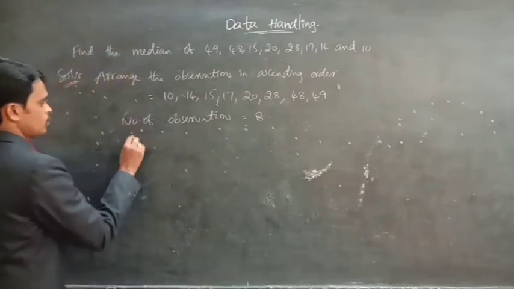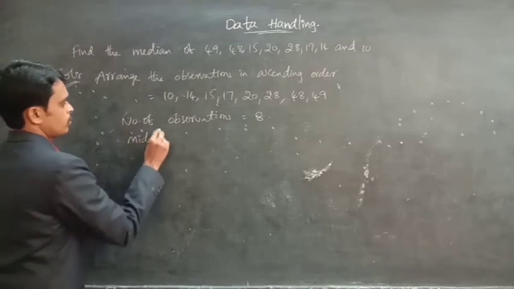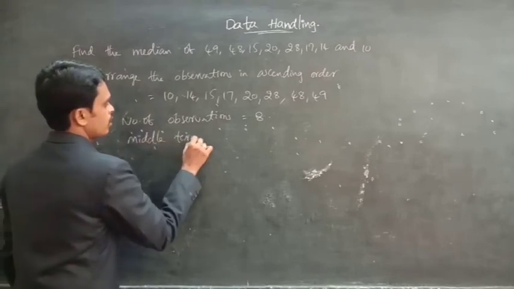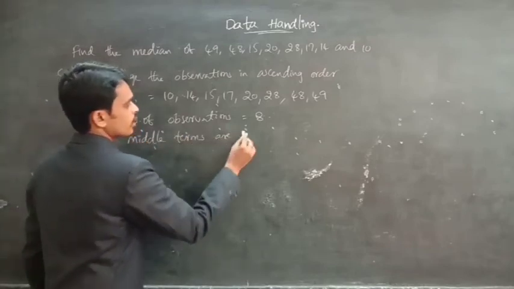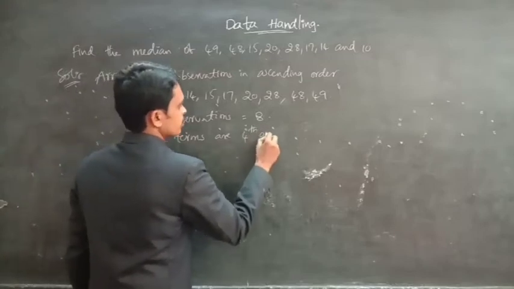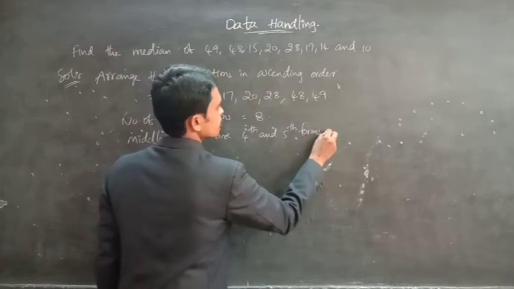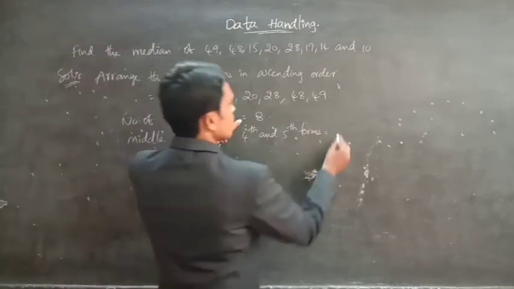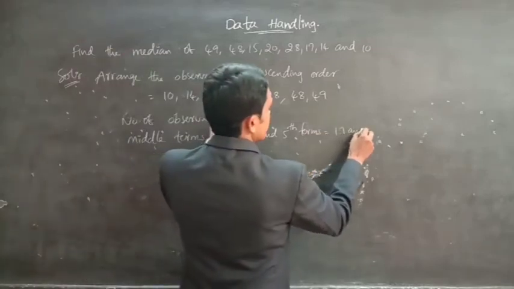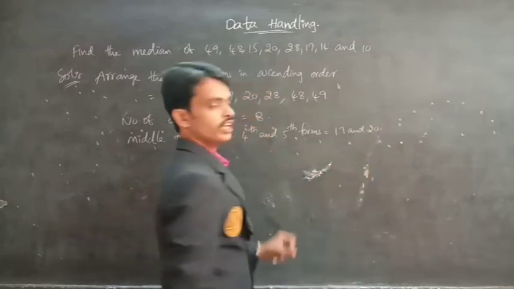So the middle terms are the 4th and 5th terms. They are 17 and 20.